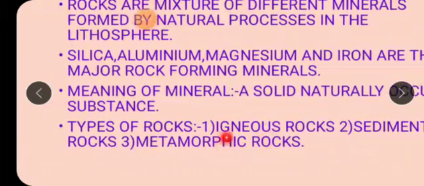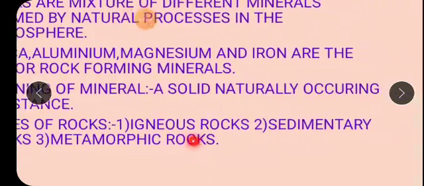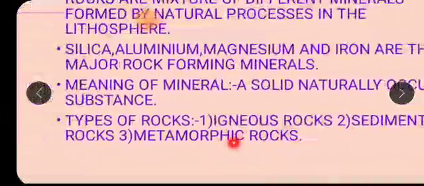We are going to study about all these different types of rocks in our next geography period, isn't it? But first, today you will remember all these names. Okay, igneous rocks, sedimentary rocks and metamorphic rocks.